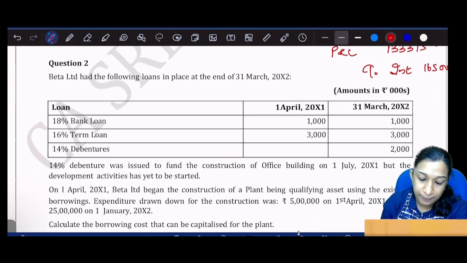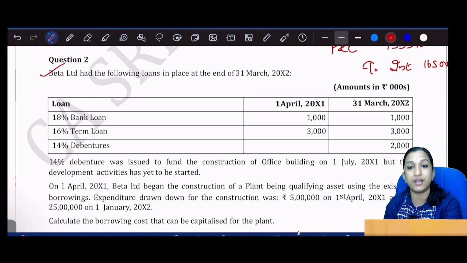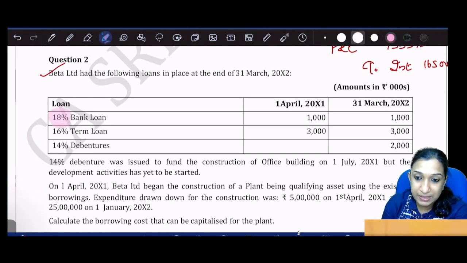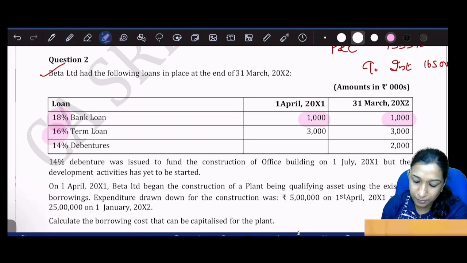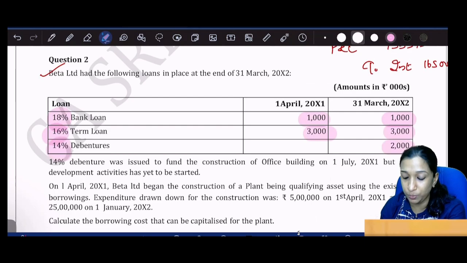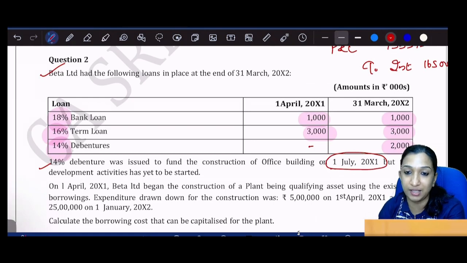Okay, please come. Beta Limited had the following loans in place at the end of 31st March 2012. These are the loans of Beta. 18% bank loan, 1,000 at year end, limit 1,000, which means it is not paid, fully outstanding. 16% term loan also 3,000, 3,000. 14% debentures 2,000. So at the beginning it is not there; it is issued during the year. 14% debentures were issued to fund the construction of an office building on 1st July 2011, but the development activities have yet to be started.